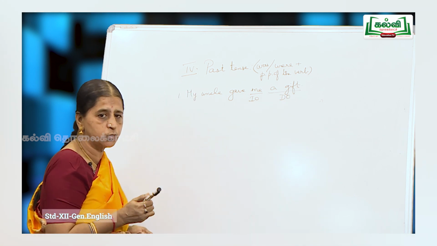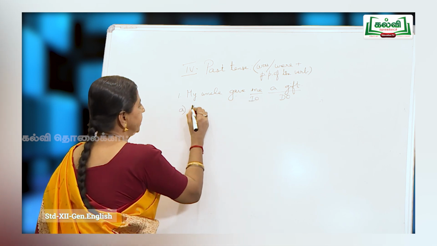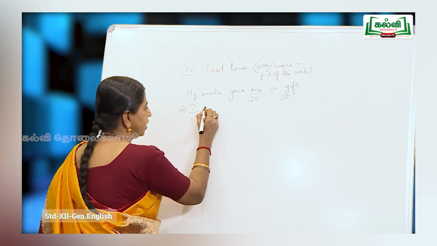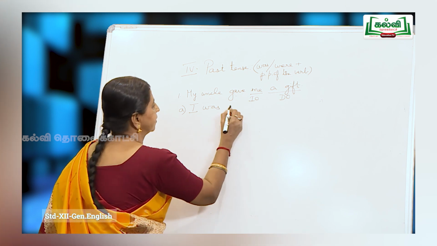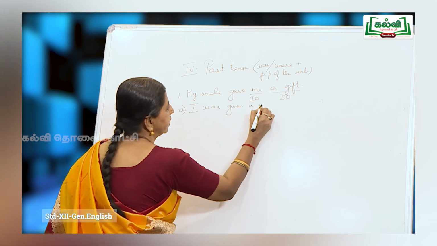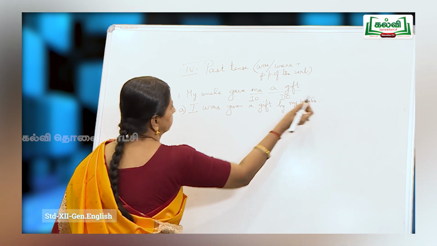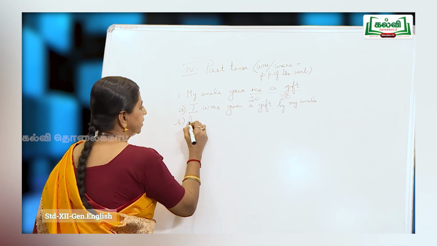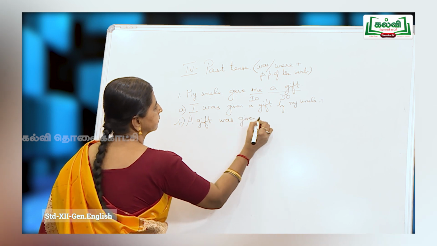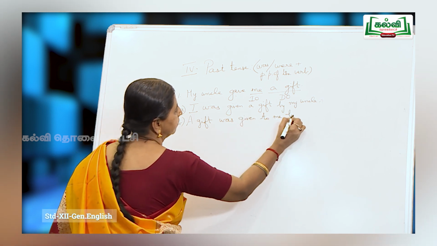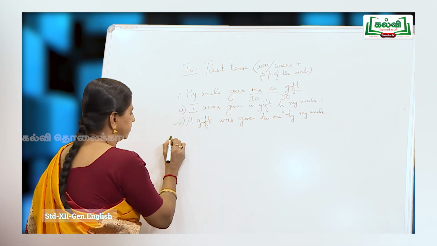So, once again I have got two answers in my passive. My uncle gave me. So, me changes to I. So, I was, now gave. So, give present tense, gave past tense, given past participle. I was given a gift by my uncle. Now, the other answer: a gift was given to me by my uncle. So, got it, students? You get two answers here.